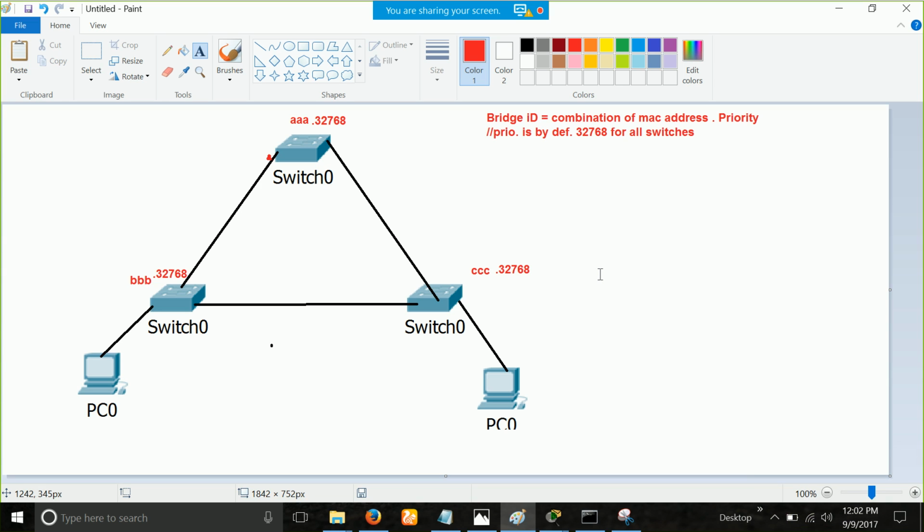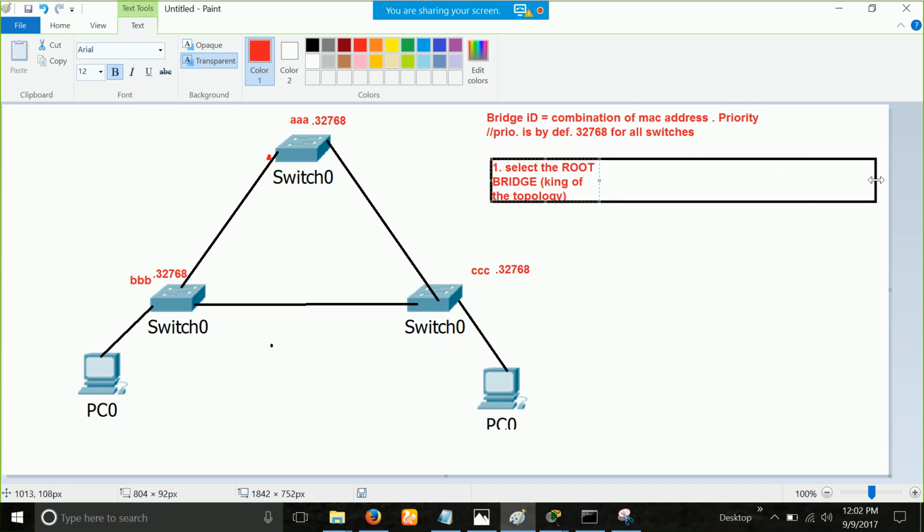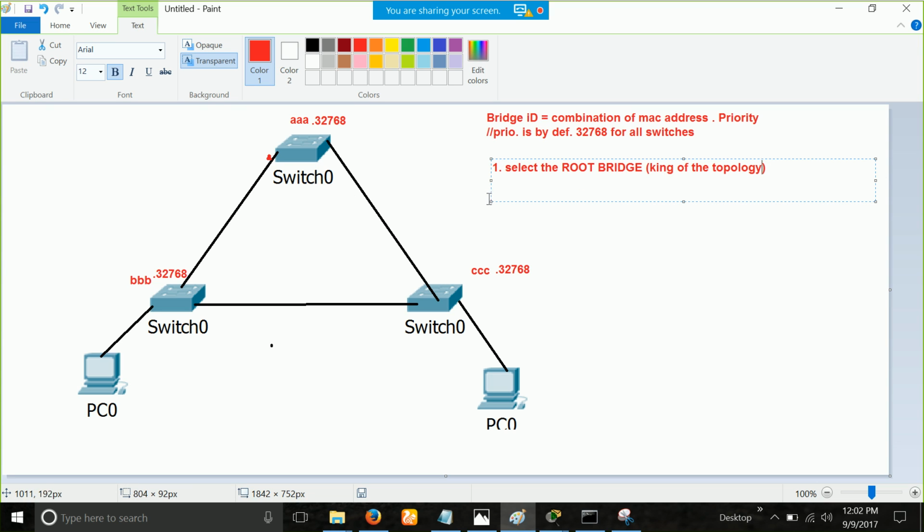So the question is, why do we even need this bridge ID? Why is it so important? The bridge ID is so important because the very first step of the STP algorithm is to select the root bridge. Root bridge is the technical name. You can think of this like a king of the topology. So the very first step of the spanning tree algorithm is to select the root bridge. Doesn't matter how many switches you have, there is only going to be one king. The king of the topology, technical name is root bridge.